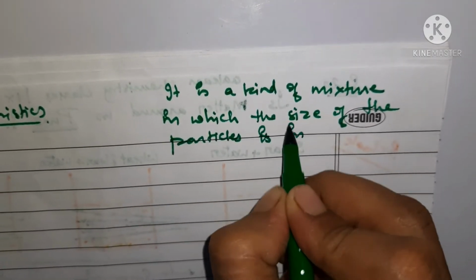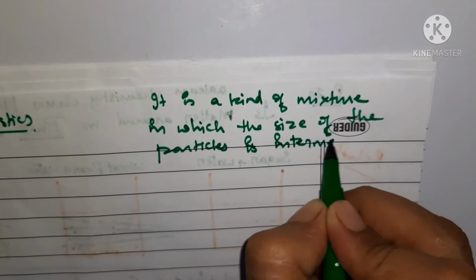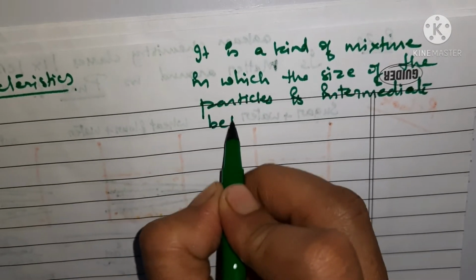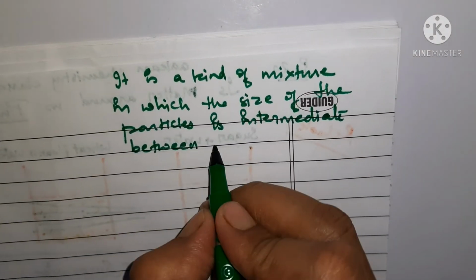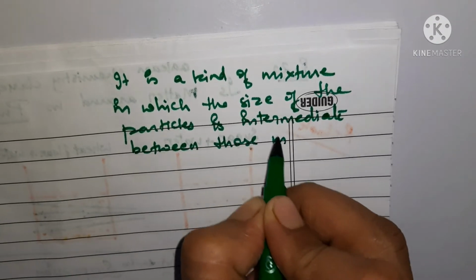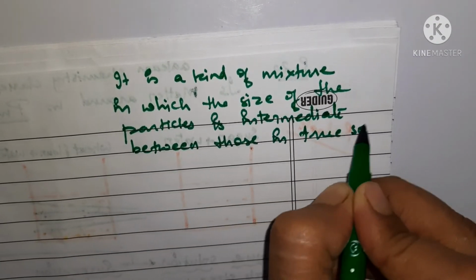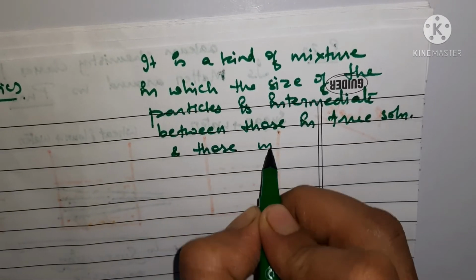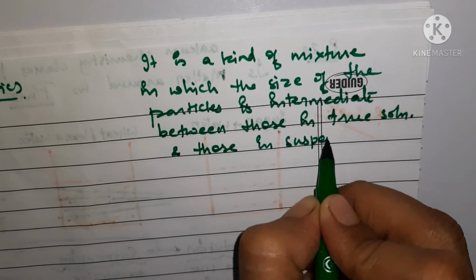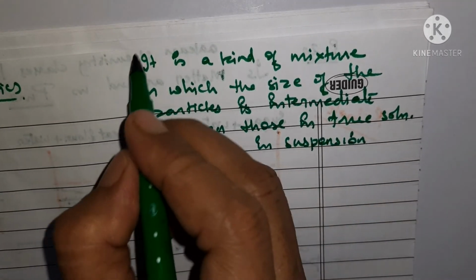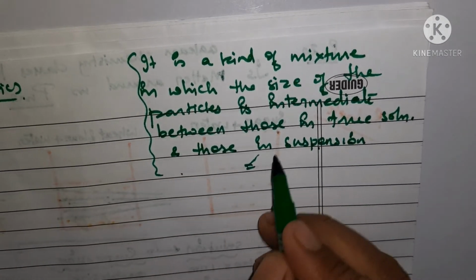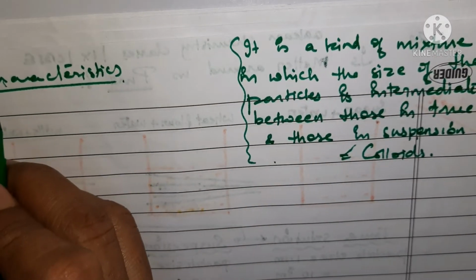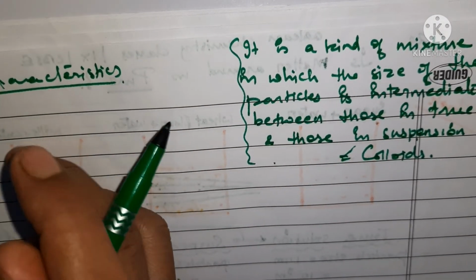is intermediate. Okay, इनके जो पार्टिकल्स का साइज है वो इंटरमीडिएट होता है. Intermediate between, किसके बीच का इंटरमीडिएट है? Between those in true solutions and those in suspension. ठीक है, सस्पेंशन और ट्रू सॉल्यूशन के बीच का जो साइज है वो इन्हीं में पाया जाता है. So this is about colloids. ये कोलॉइड्स की बात होती है. This is the definition. Okay, now let us try to understand the characteristics of colloids.